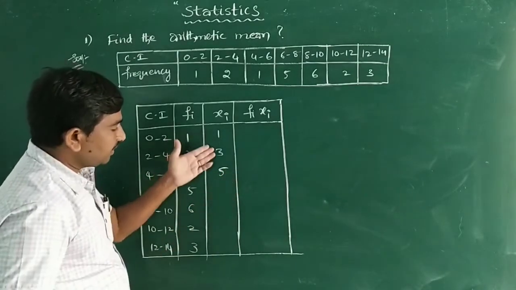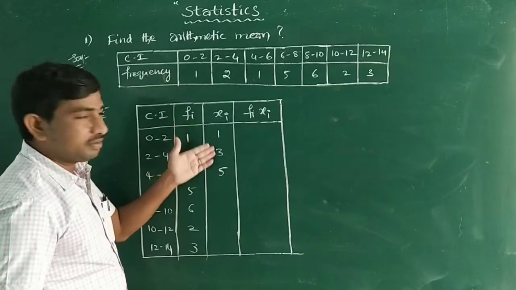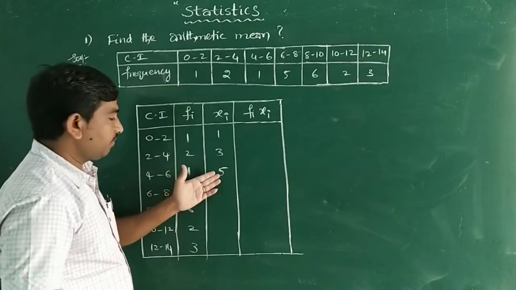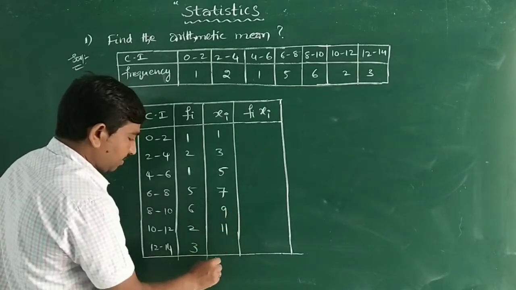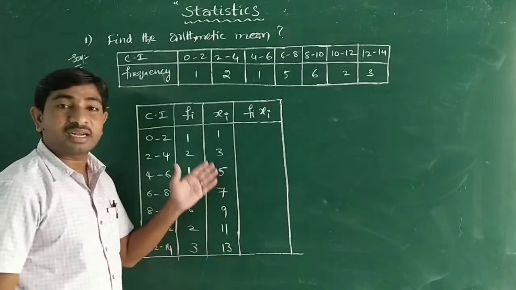See what is the difference here? Observe 1 and 3. The difference is 2. 3 plus 2, 5. 5 plus 2, 7. 7 plus 2, 9. 9 plus 2, 11. 11 plus 2, 13. These are the class marks.